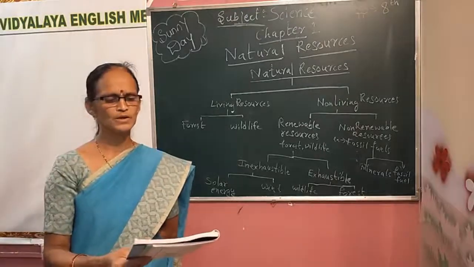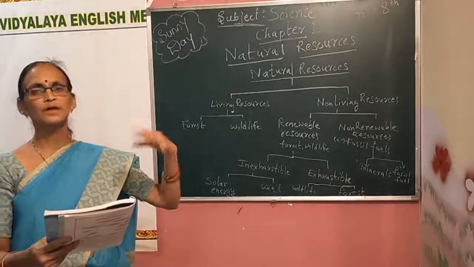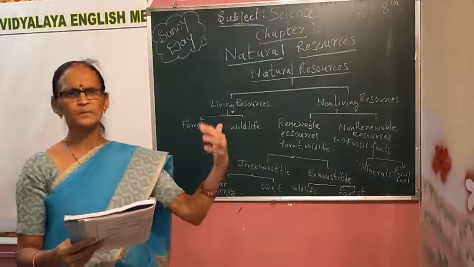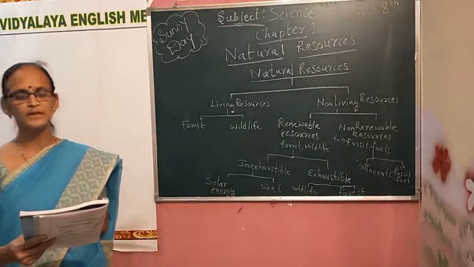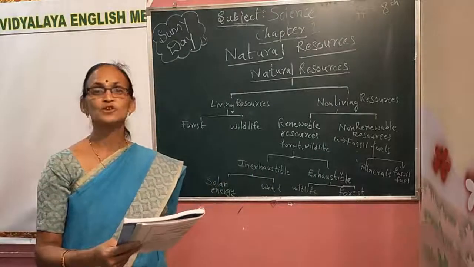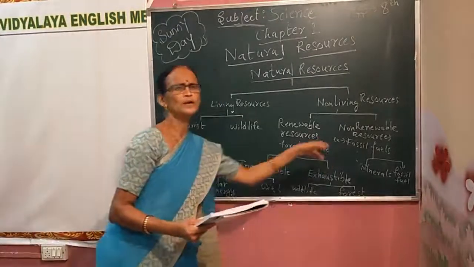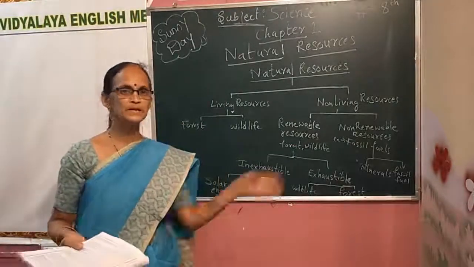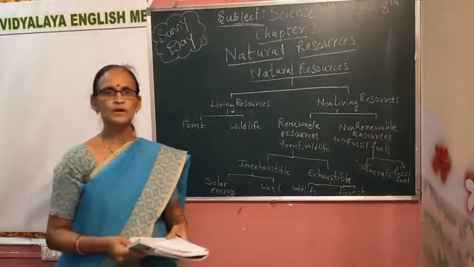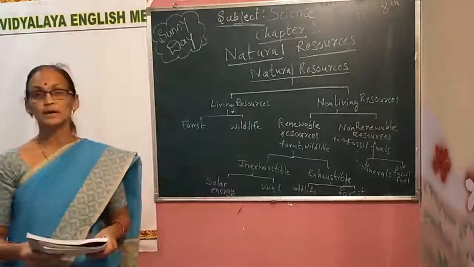So the wild animals and the forest, we are cutting down, and day by day the number of trees and number of animals are decreasing. This type of decreasing is called exhaustible resources, here forest and wildlife. If we need wood, we cut the trees, and if we need fresh meat, we bring wild animals. So here the resources get exhausted.